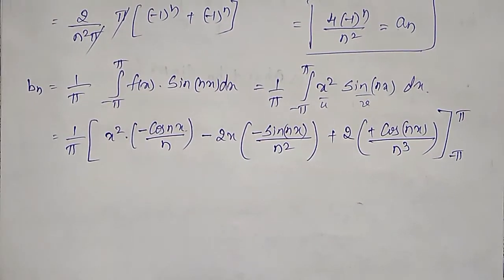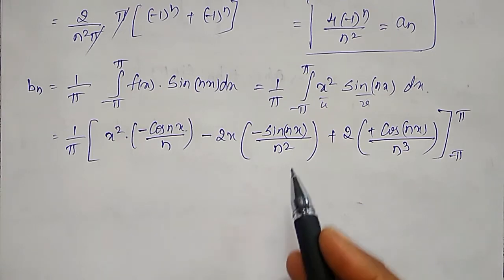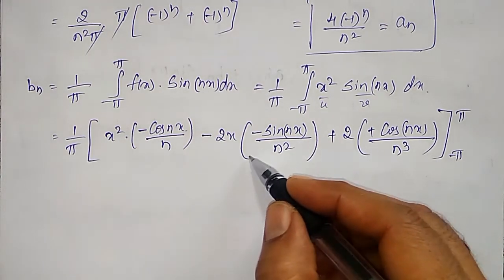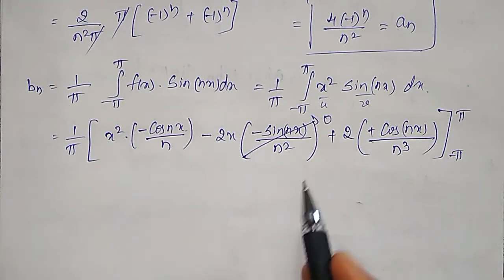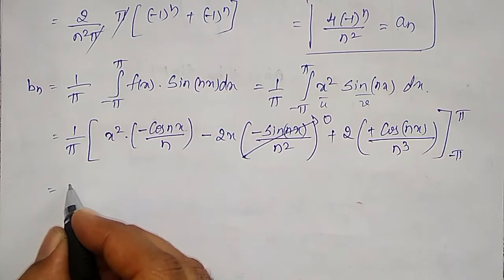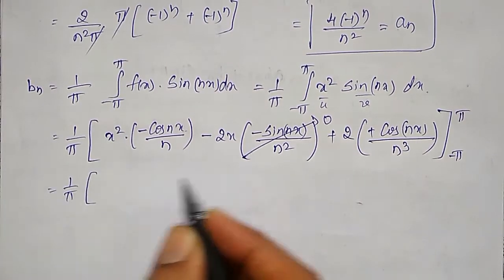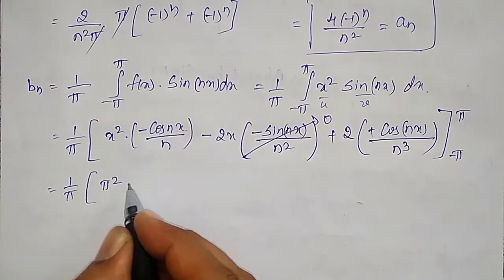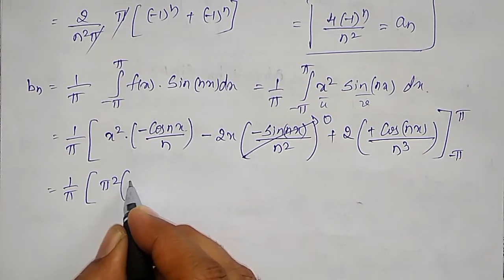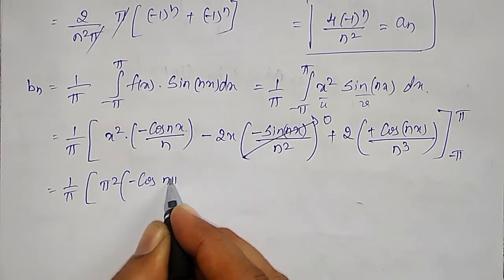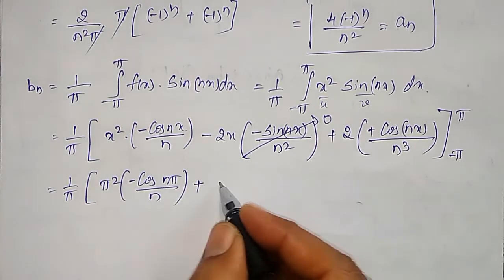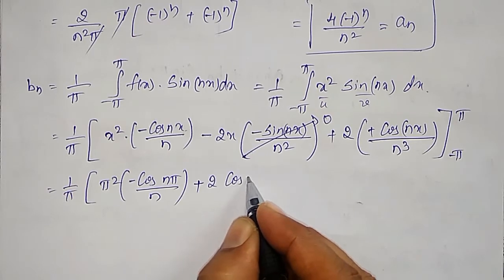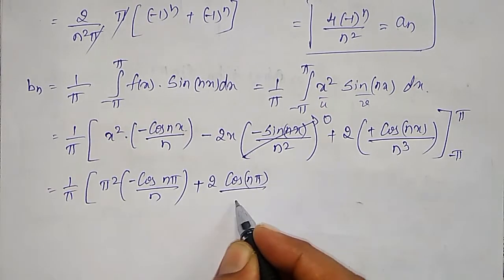Okay, evaluate this, upper limit and lower limit you have to substitute. Before that, any sin n pi term, for both upper limit and lower limit, will become 0. Only for these two I have to substitute. That is 1 by pi, upper limit: pi square into minus cos n pi divided by n, plus 2 times cos n pi divided by n cube.